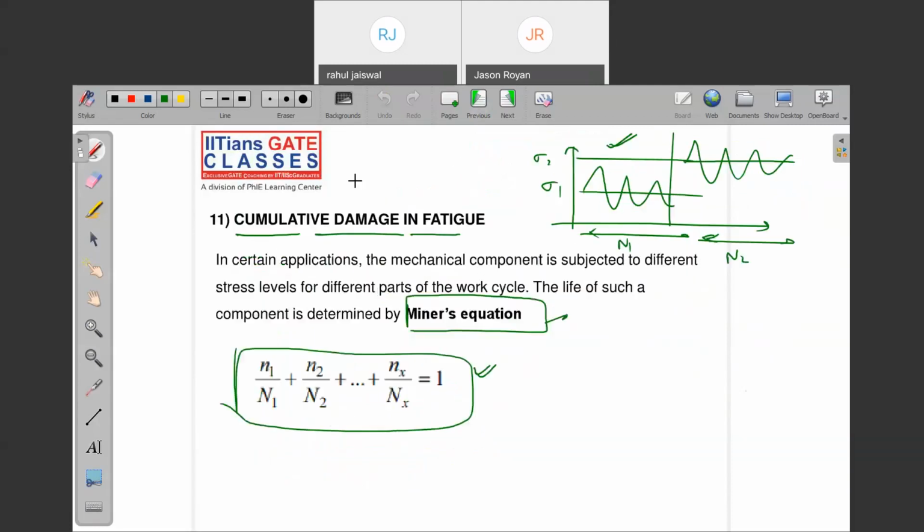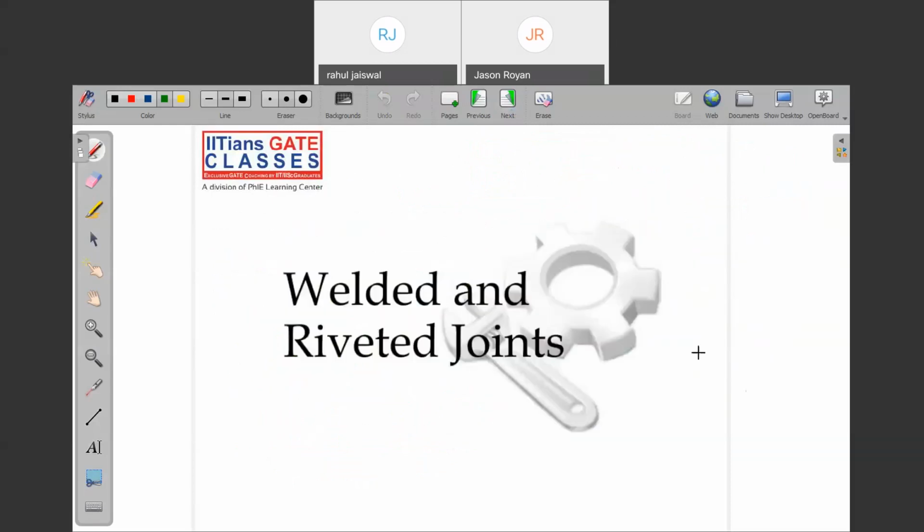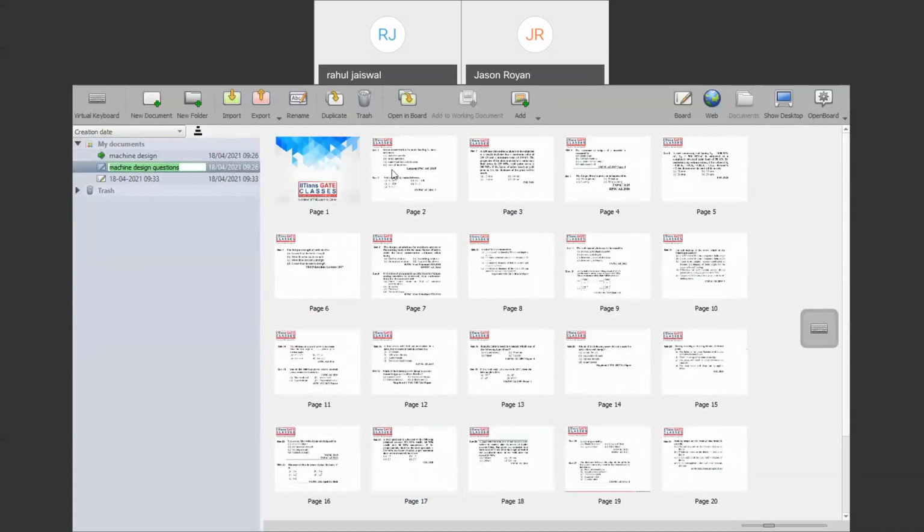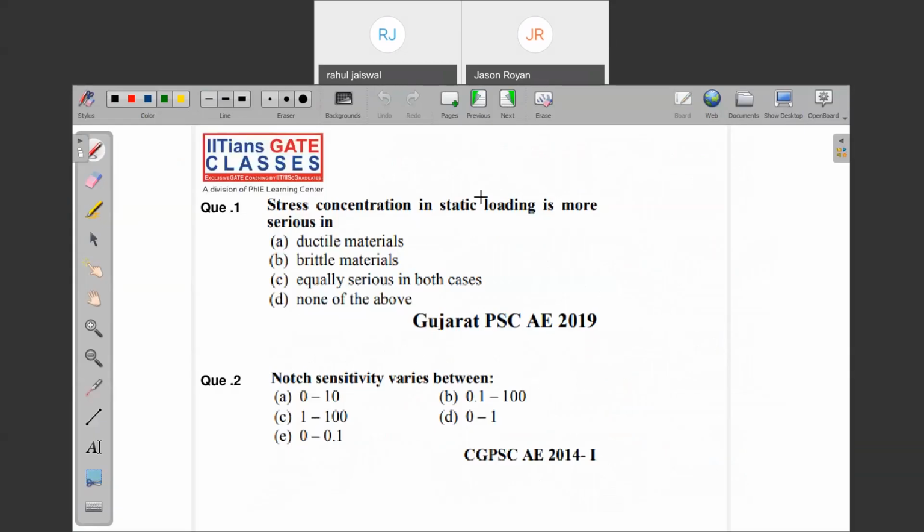Previous slide. Yeah. This is Miner's equation. So that is the whole and soul of this topic. After that, we are going to study welded and riveted joints. But before that, you might be feeling bored, so we will solve some questions of that, a combination of numerical and theoretical.